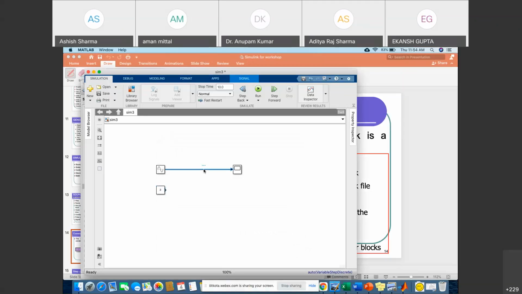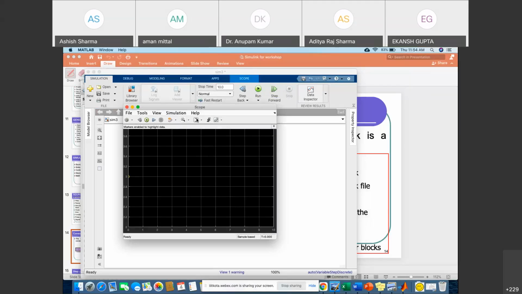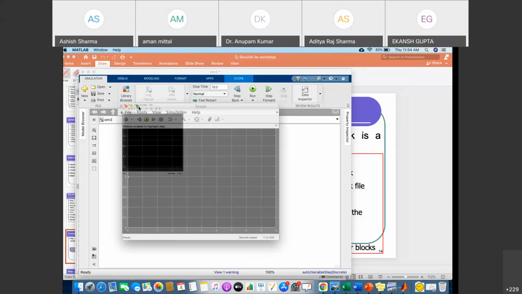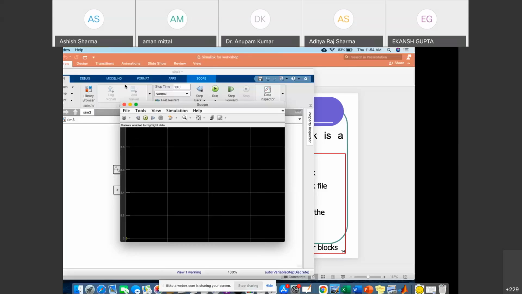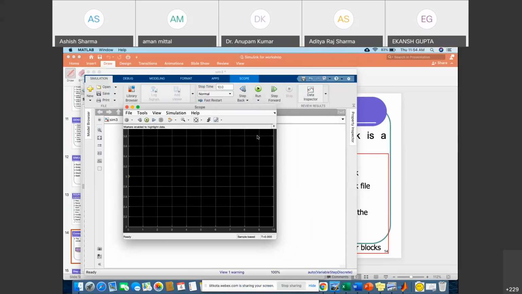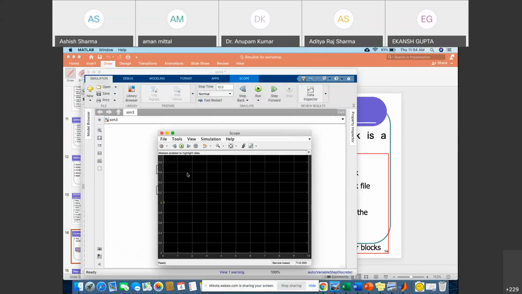If you want to see it in scope, you can simply connect it with the scope and click on it. After running this model, you can see the value 3. I don't know why it is not printing.